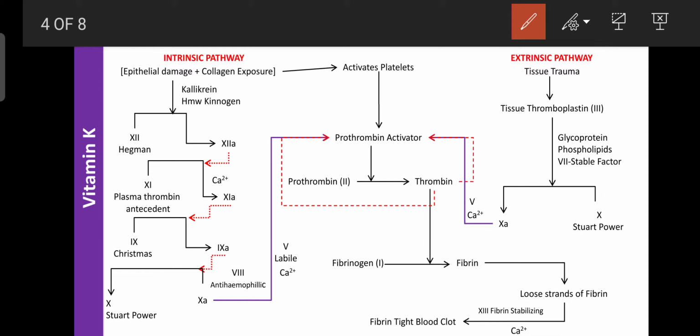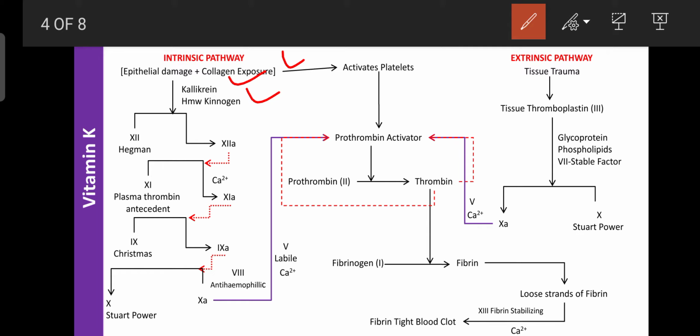Due to exposure of collagen, certain autacoids or local hormones are released. Those are known as kallikrein and HMW kininogen, that is high molecular weight kininogen. These are the local hormones or autacoids.